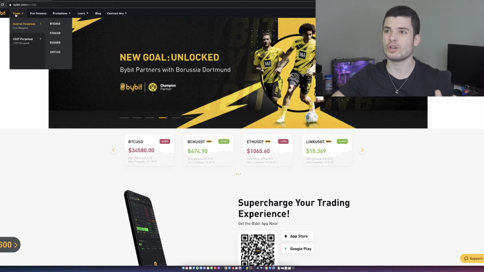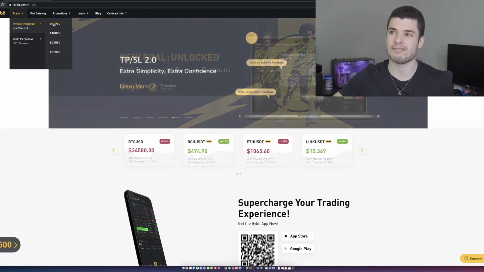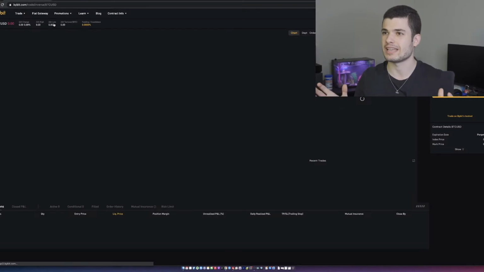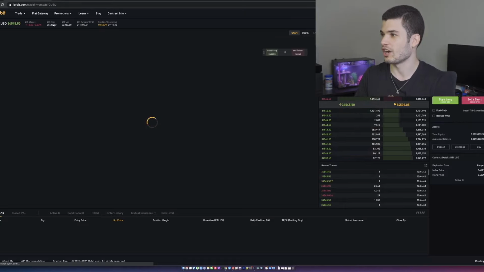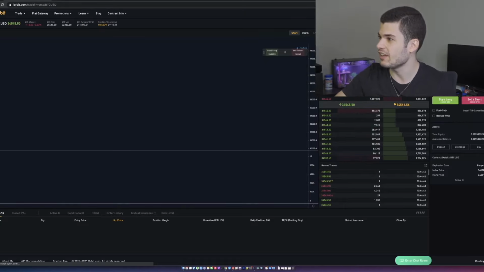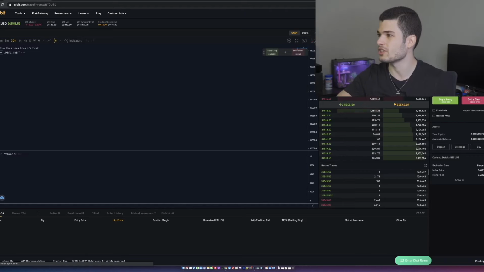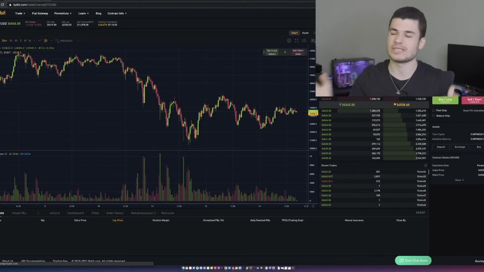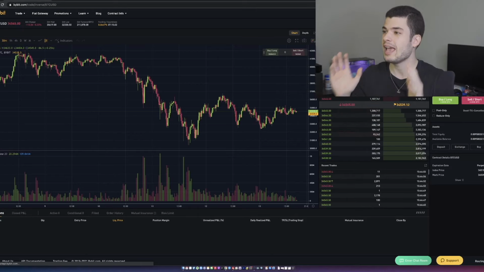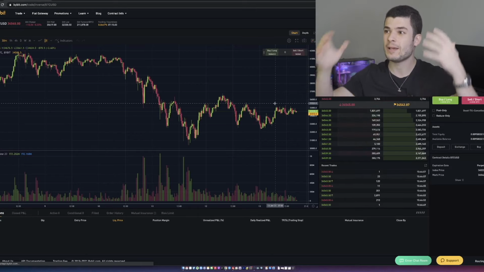Extremely simple. Then if you hover over trade, go into inverse perpetual, you can see the different pairings that they have. The most familiar one that everybody's going to be used to is Bitcoin, and this is the one a lot of people use when they're starting off. Now, I deposited a little bit. You see the available balance. We got just under 0.01 Bitcoin. I think that's like $350, but I don't remember exactly what it was. I just put a little bit on here just to show you guys how the whole thing works, and this is the layout of Bybit.